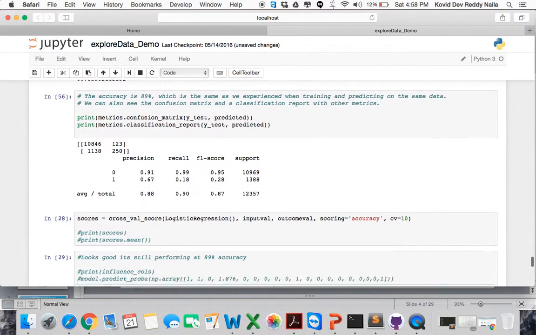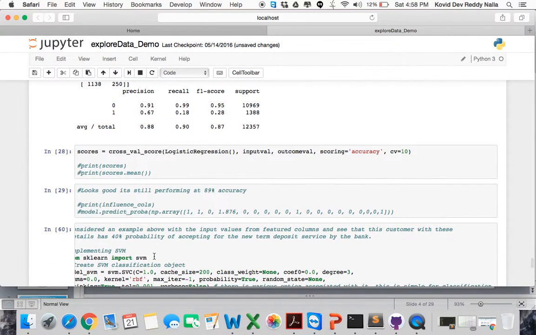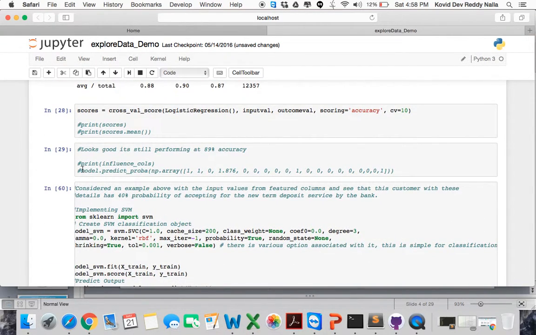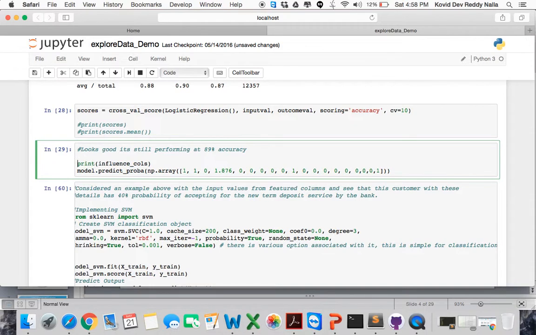Then, once we got the accuracy, we would like to predict with the model. Here we are predicting the probability by entering values for these columns. These are the customer details, and this is the Euribor rate, and one indicates a yes, like the previous outcome is a success, and no means a failure.